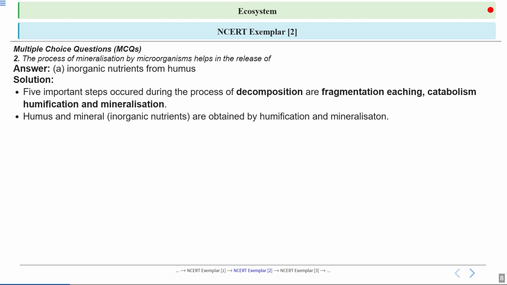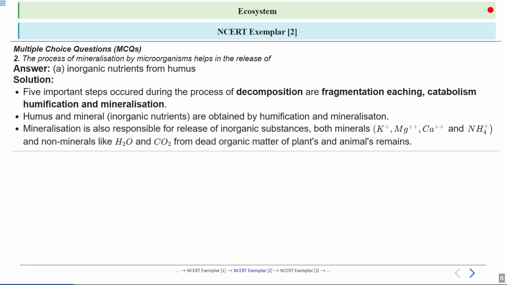Now 2 of the final steps in decomposition are responsible for creating the most important soil product. Humification creates humus, which is a dark, nutrient-rich, and very stable substance that enriches the soil. Mineralization is the final breakdown of that humus and other organic matter into simple inorganic nutrients that the plant can easily use again. So, by mineralization, what is happening? Inorganic nutrients are formed and they are added into the soil. And now the plant can absorb these nutrients through roots.